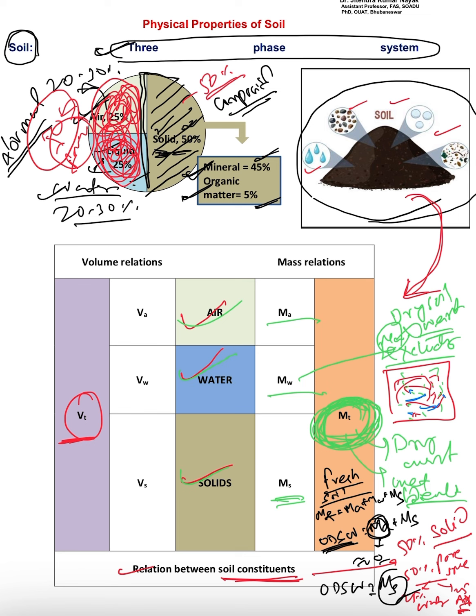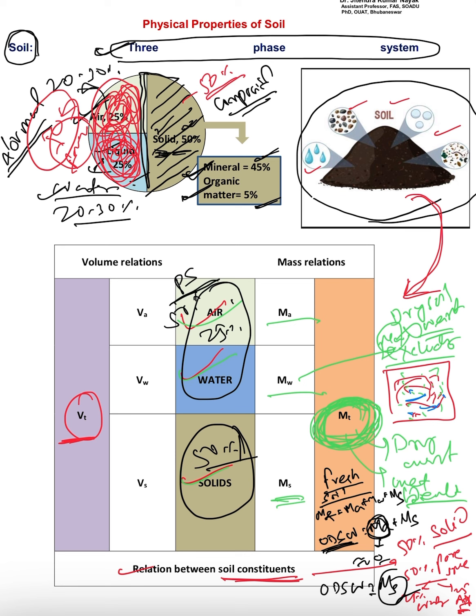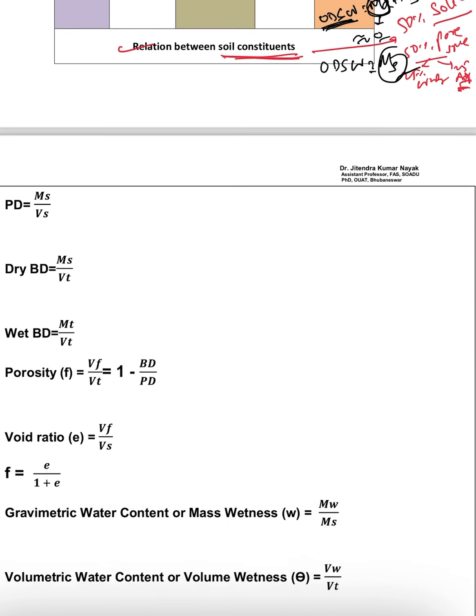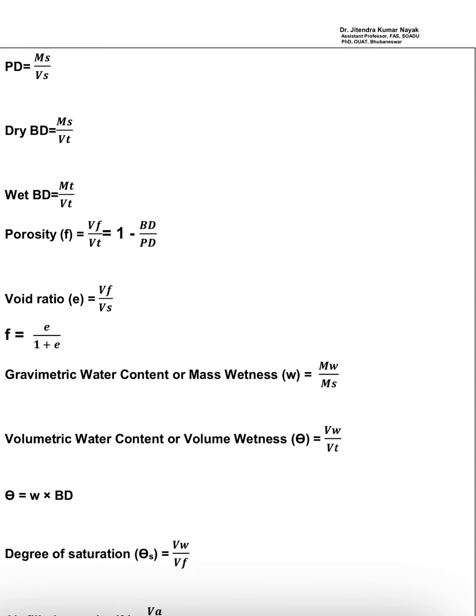Yes or no? So now if we say 50% part is occupied by the solid, the rest 50% is occupied by the pore space, and out of this pore space, 25% is air and 25% is water. This is the air volume, air weight, water volume, water weight, soil volume, soil weight or soil mass. Okay, so this is the relation.